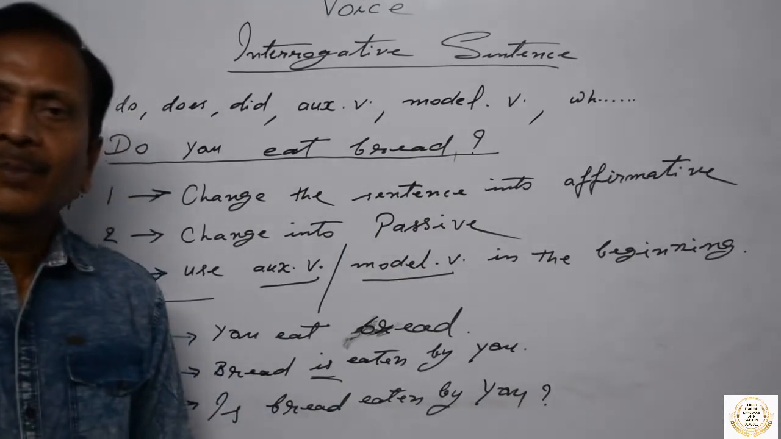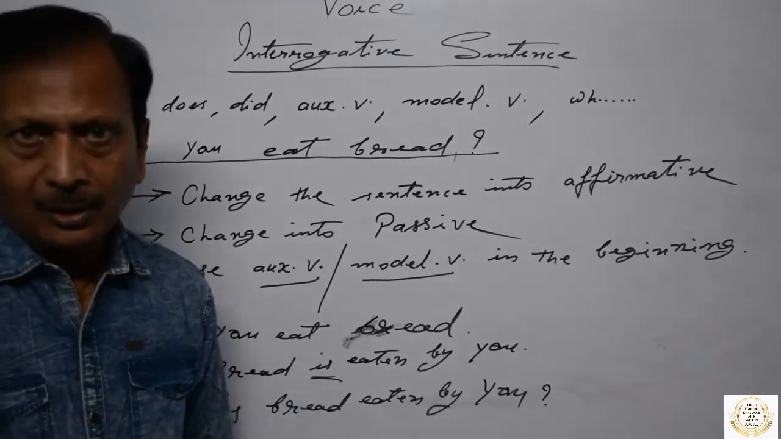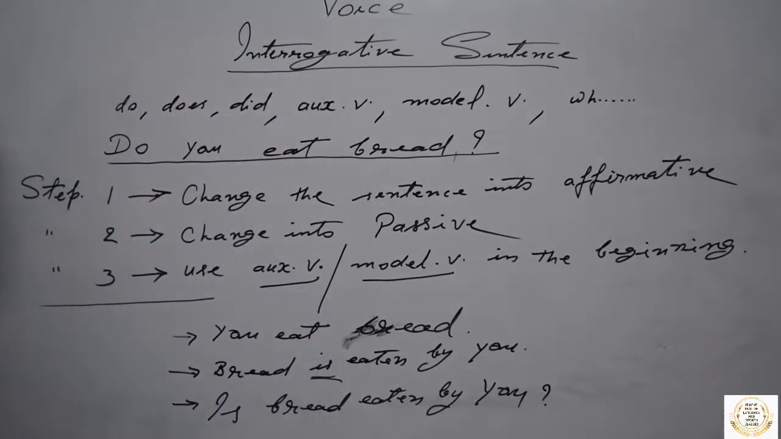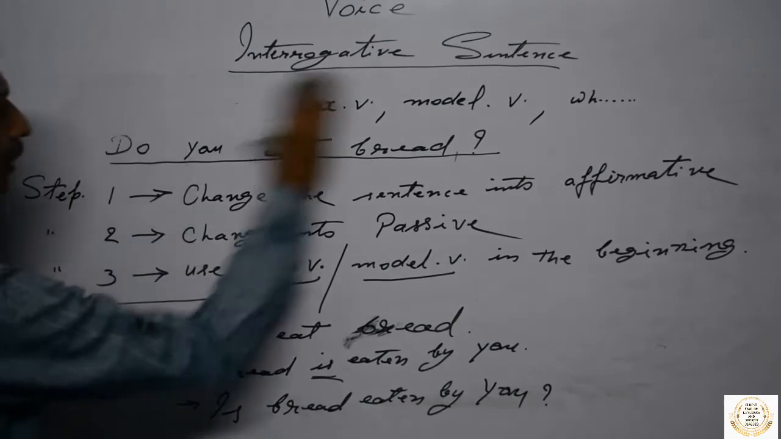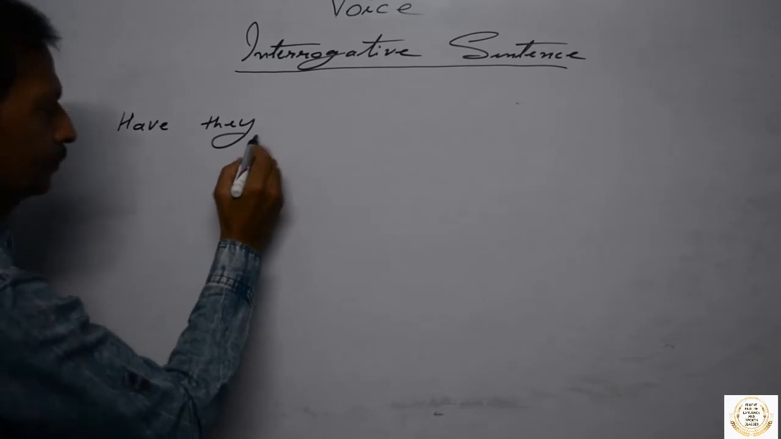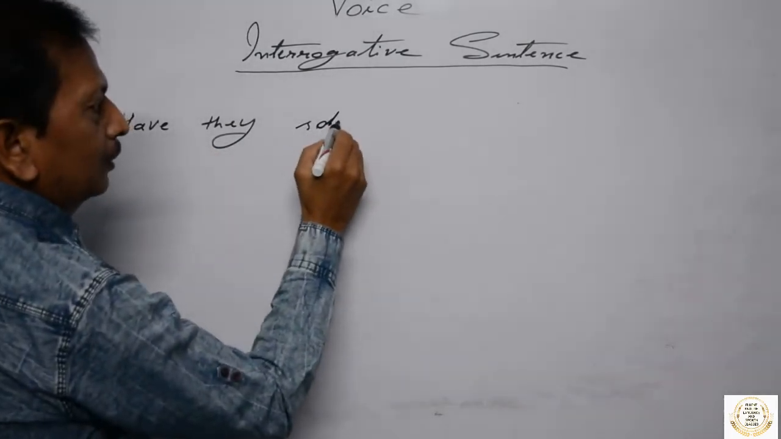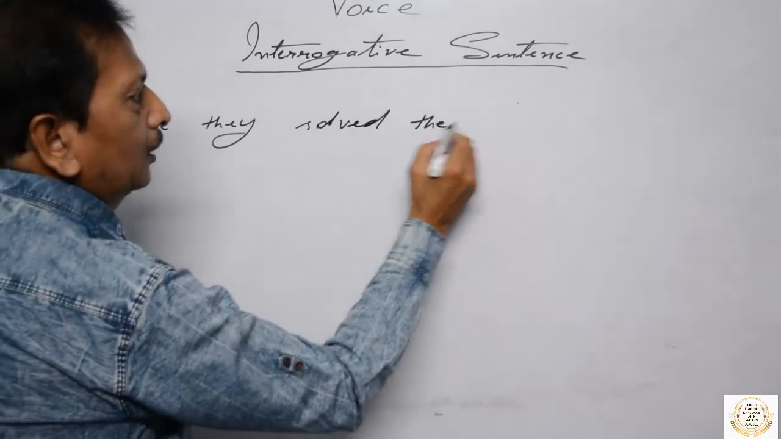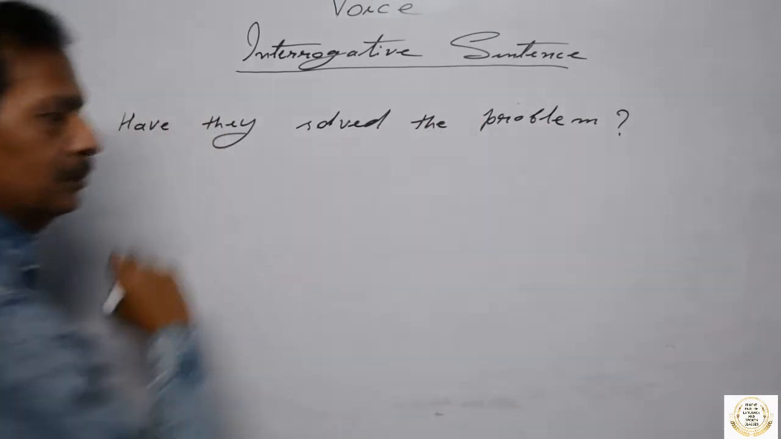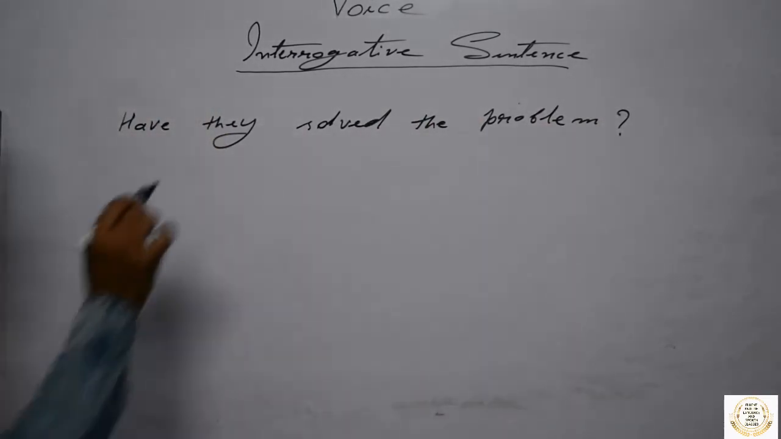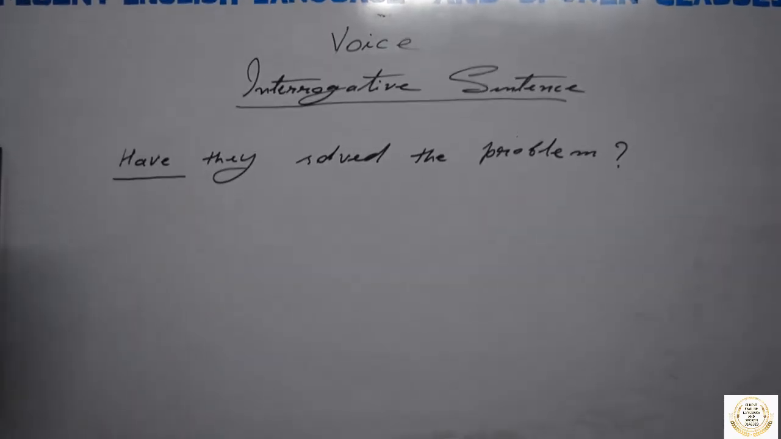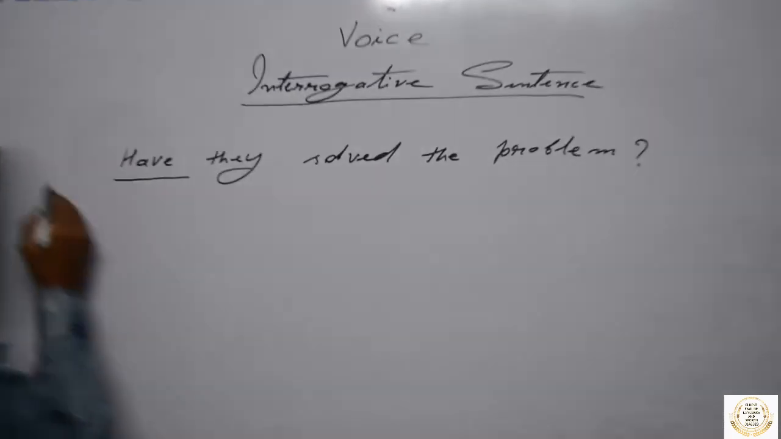But let me write some more instances so that your concept will be very clear and correct. Let me write another sentence. They solved the problem. Okay? This is an interrogative sentence. This interrogative sentence begins with auxiliary verb had. This is interrogative, this is active voice.